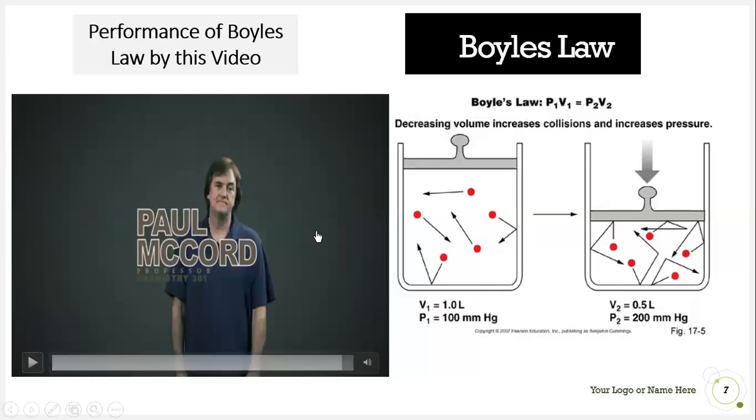So this is the gas law, and here Boyle's law is P1 V1 = P2 V2. Students, decreasing volume means increasing collisions and increasing pressure, while increasing volume means decreasing pressure. The gas molecules are far apart from each other and move randomly in the whole container. Volume V1 is 1 and pressure is 100. When we increase the pressure, the volume decreases. So this is the inverse relation: when volume increases, pressure decreases, and when pressure increases, volume decreases. So this is Boyle's law.